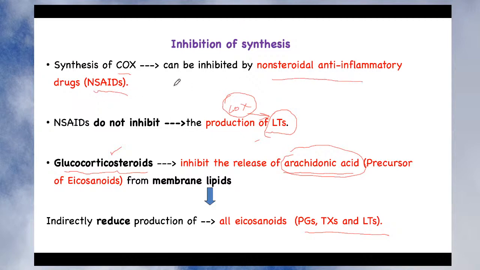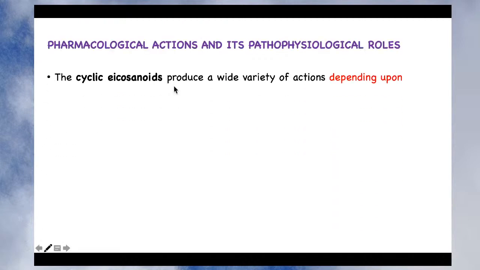So for selection of appropriate medicine, you must know the role of prostaglandins or eicosanoids, especially in the disease. You must know their pharmacological action as well as their pathophysiological role. So let's see the pharmacological action and pathophysiological role, how they play an important role in many disorders, and what they do with different systems and tissues.